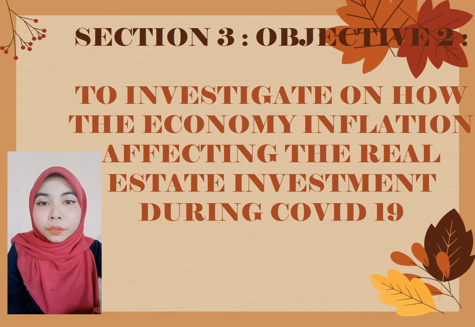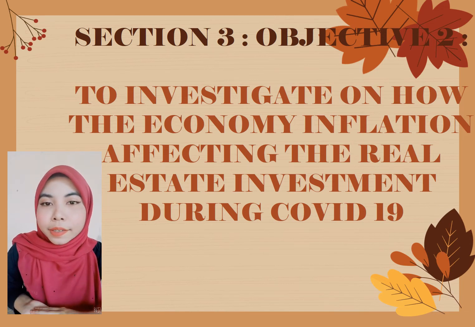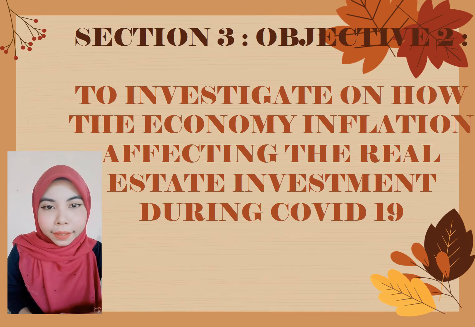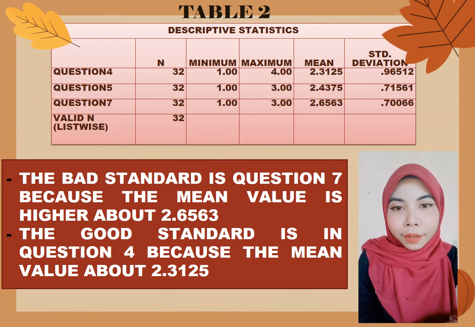Now we'll move to the next slide about section 3, objective 2, to investigate how economic inflation affected real estate investment during COVID-19. Here I use descriptive analysis for 3 questions included in objective 2: question 4, question 5 and question 7.